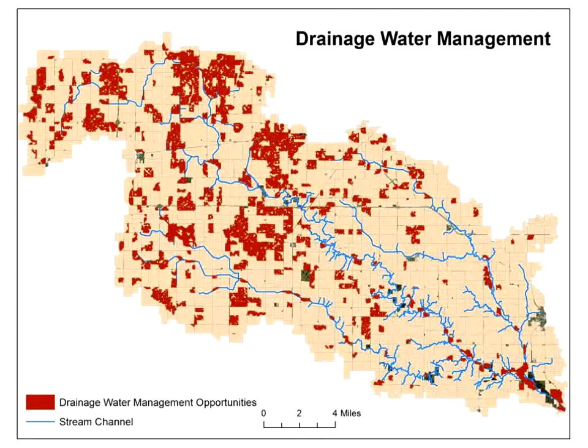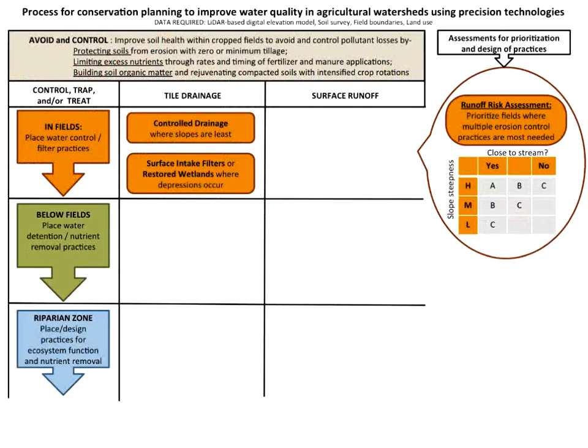So this does not actually reduce nitrate. What it does is reduce drainage volumes, and so the loads that come off of nitrate are reduced by reducing the flow volumes on a seasonal basis. Okay, then looking at surface runoff.